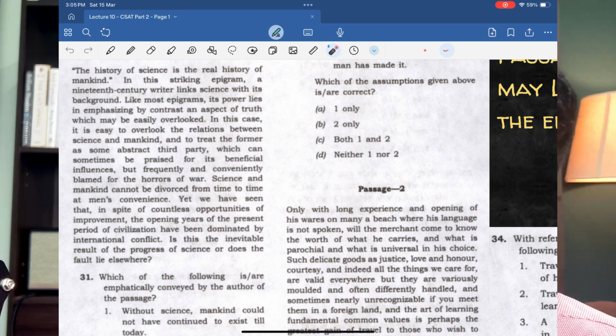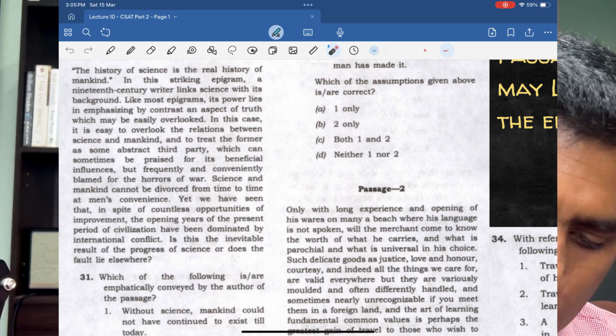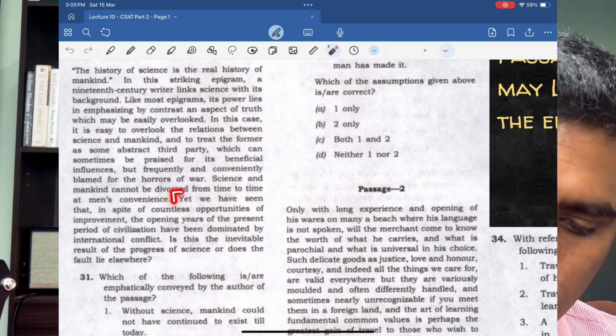Yet we have seen that in spite of countless opportunities of improvement, the opening years of the present period of civilization have been dominated by international conflict. Okay, so this is actually something different. This is not to do with science. This is not to do with humanity.